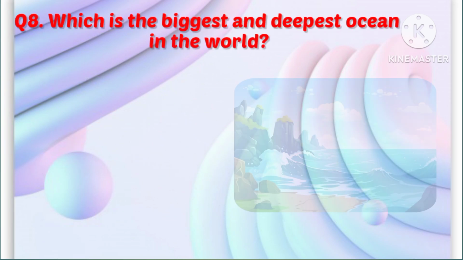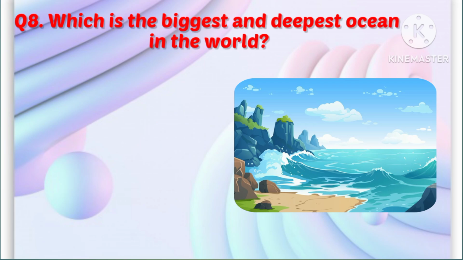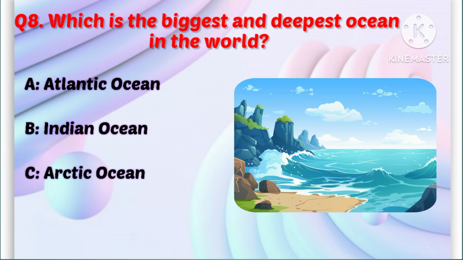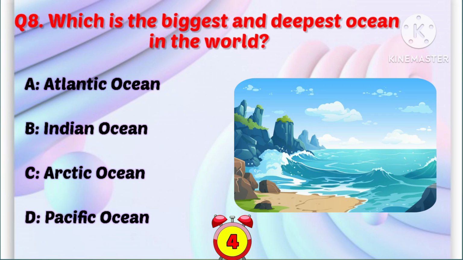Question 8. Which is the biggest and deepest ocean in the world? Your options are A. Atlantic Ocean, B. Indian Ocean, C. Arctic Ocean, D. Pacific Ocean. Correct answer is Pacific Ocean.